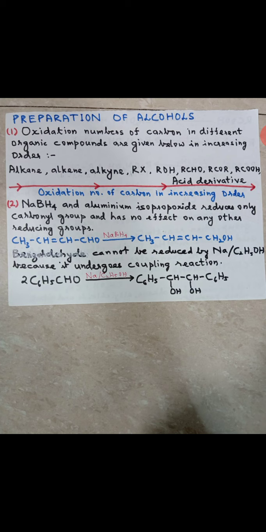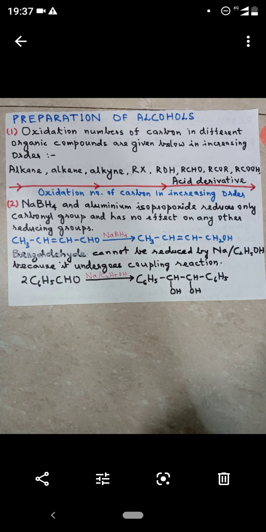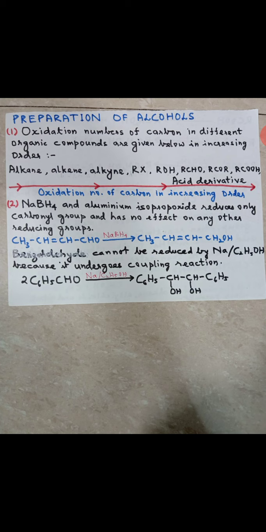Benzaldehyde cannot be reduced by Na/C2H5OH because it undergoes a coupling reaction. See there, two molecules of benzaldehyde in presence of Na/C2H5OH will undergo coupling. That means they will combine together and form a product. Got it? You will be getting a dihydric alcohol. You see there on the screen, a dihydric alcohol, with two OH groups. Understood? So in this way, you cannot use any reducing agent anywhere and reduce it. That is what I want to say to you.